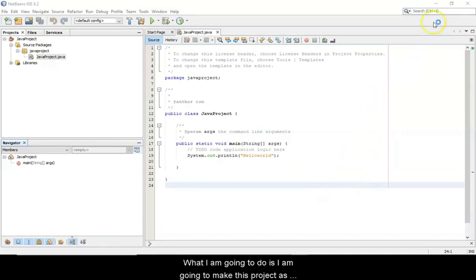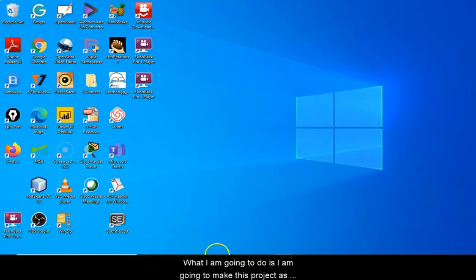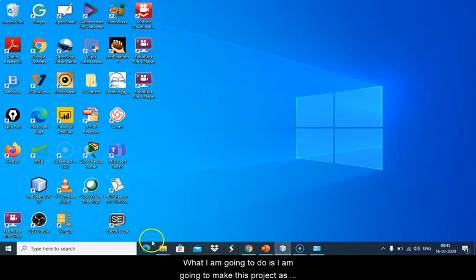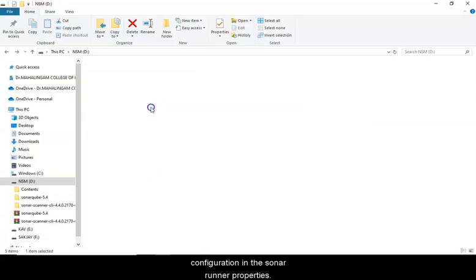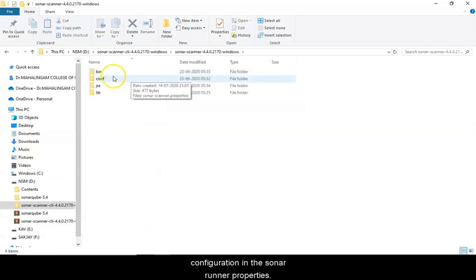What I am going to do is configure this project in the Sonar Runner properties, so that it is going to scan this project and give us the results.